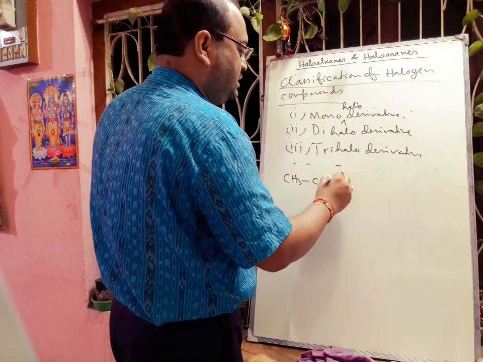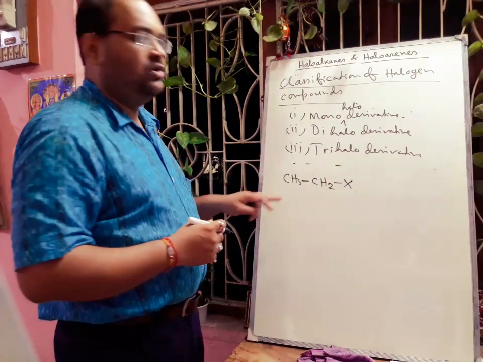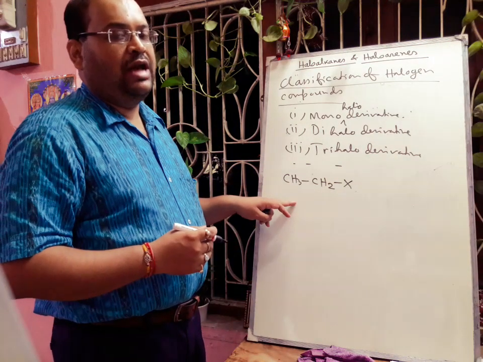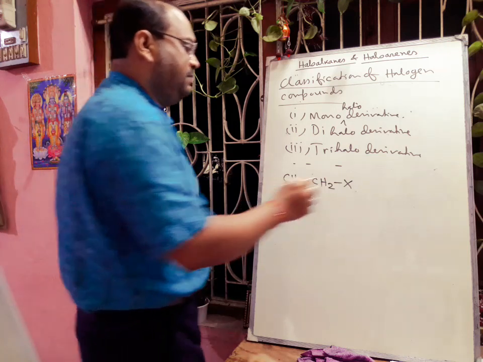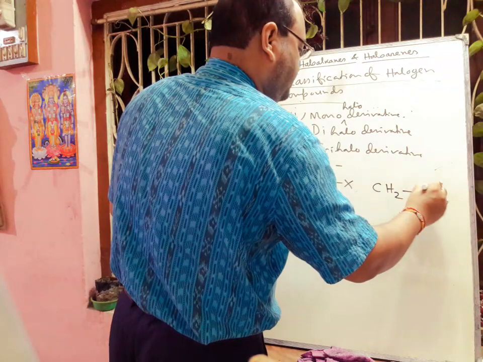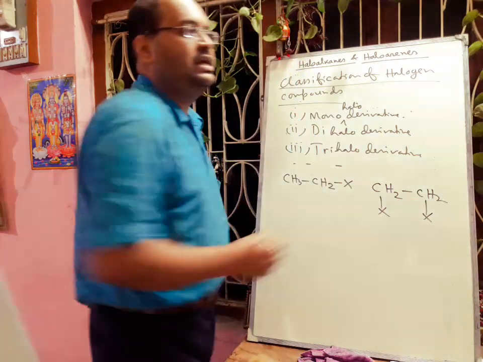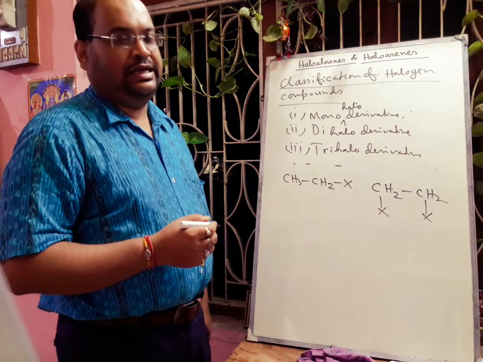Suppose this one, CH2X. Here only one halogen atom is present, so it is called a monohaloalkane. If there are two halogen atoms, then it is called a dihaloalkane.